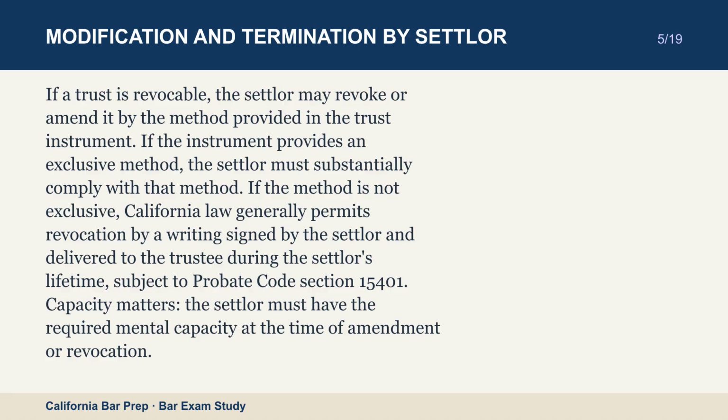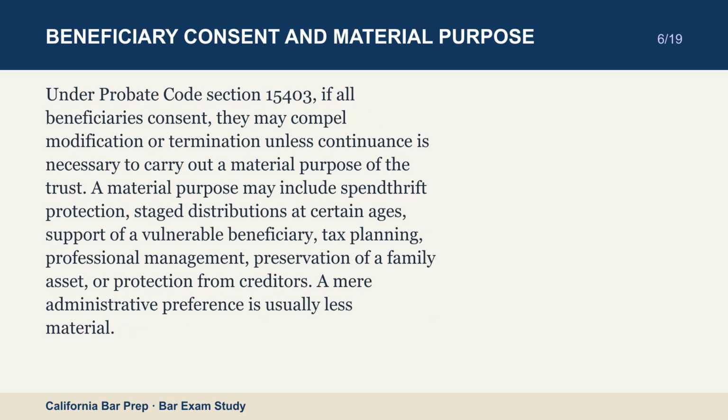Under Probate Code section 15403, if all beneficiaries consent, they may compel modification or termination unless continuance is necessary to carry out a material purpose of the trust. A material purpose may include spendthrift protection, staged distributions at certain ages, support of a vulnerable beneficiary, tax planning, professional management, preservation of a family asset, or protection from creditors. A mere administrative preference is usually less material.